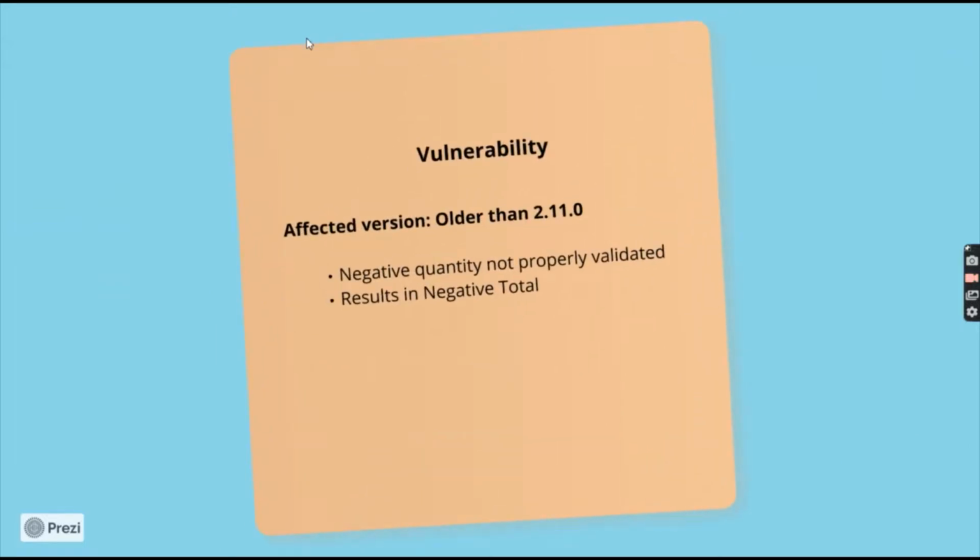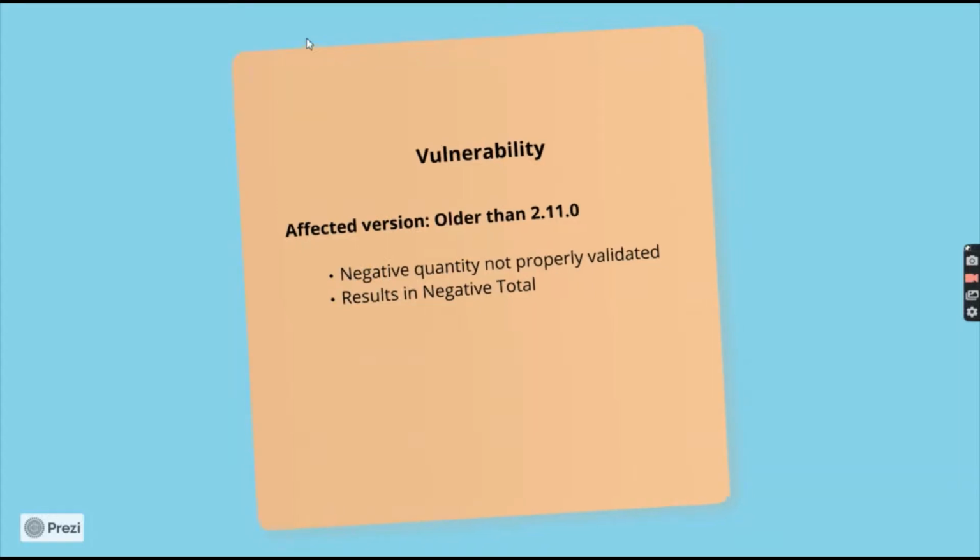In Sopizer versions older than 2.11.0, which are API or controller-based versions, negative quantity is not properly validated, so that creates incorrect shopping carts and order totals. This vulnerability makes it possible to create a negative total in the shopping carts. So here the main vulnerability is input validation. Let's explore the input validation.